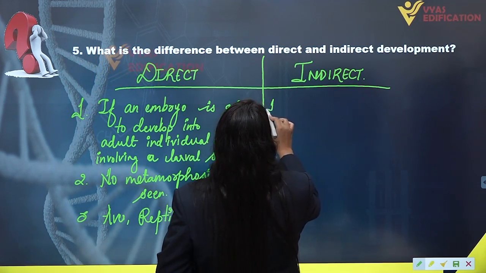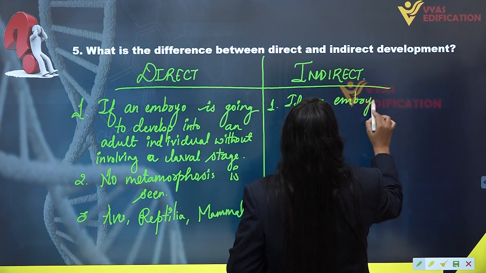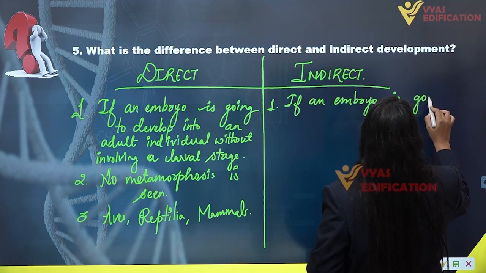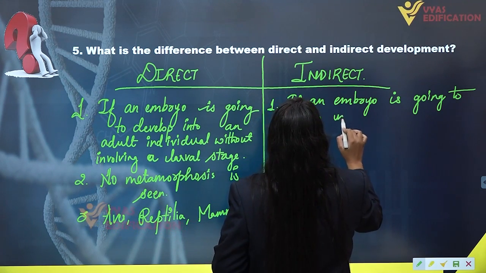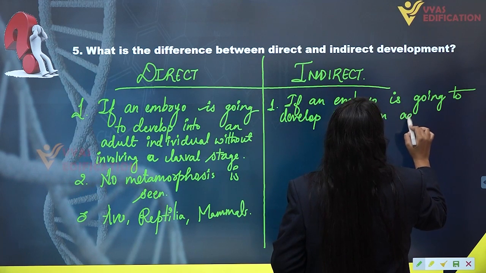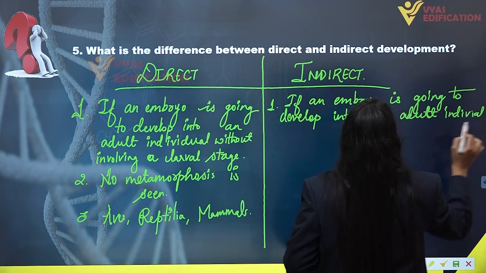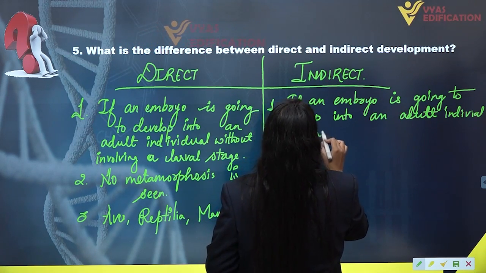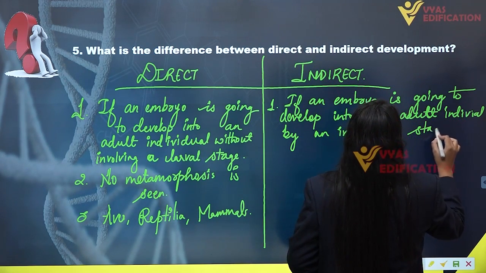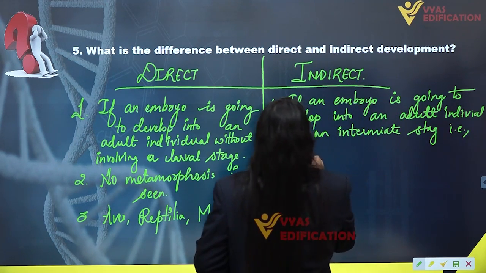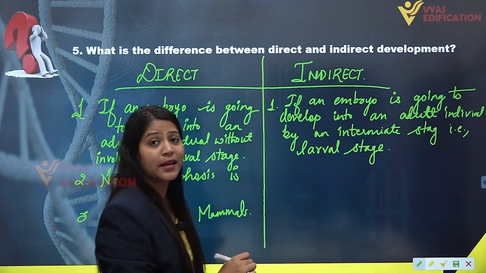Alright, if we talk about indirect development, then if an embryo is going to develop into an adult individual, not human, into an adult individual by an intermediate stage, that is a larval stage, then this kind of development is said to be indirect development.